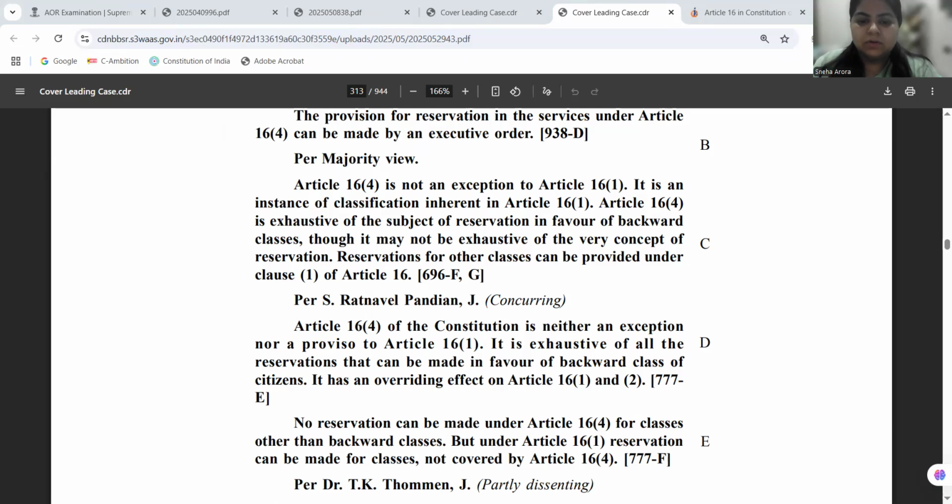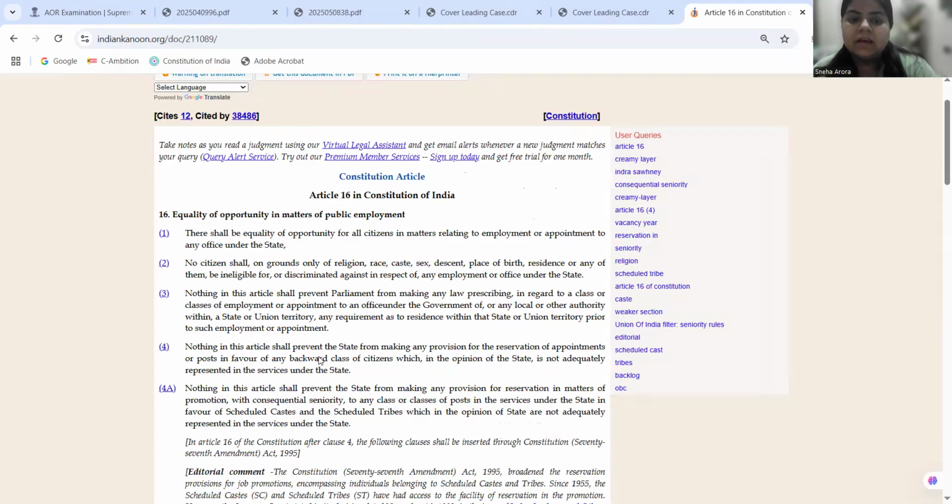If you look at Article 16, Clause 4, it says that nothing in this article shall prevent the state from making any provision for the reservation of appointments or posts in favor of any backward class of citizens which, in the opinion of the state, is not adequately represented in the services under the state. Now, this particular backwardness may belong to the SC, ST community, and it can also belong to the SEBC community as well, right?